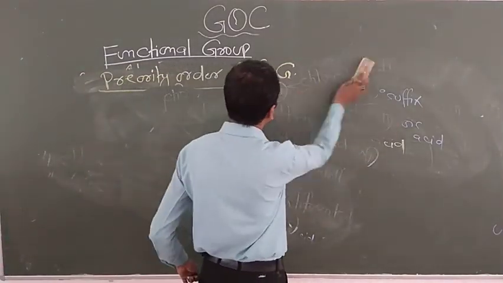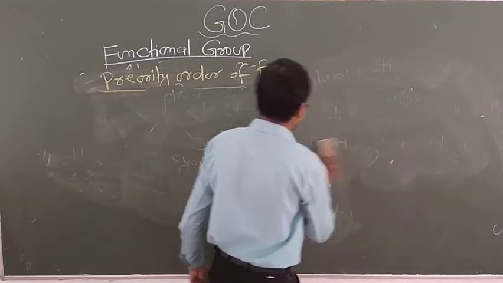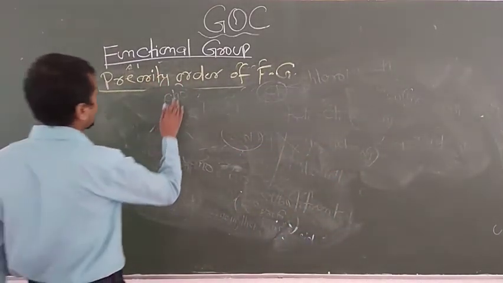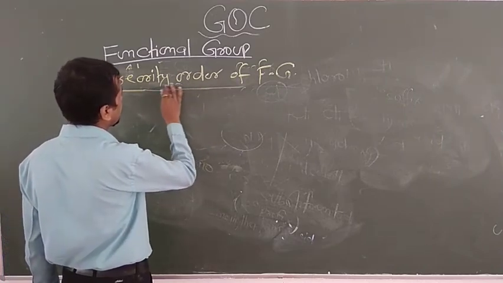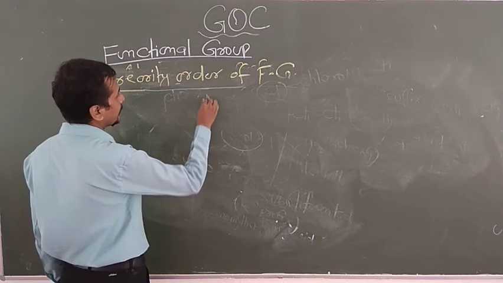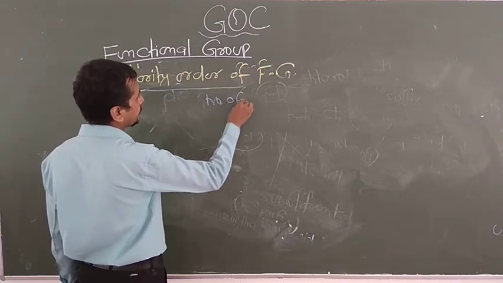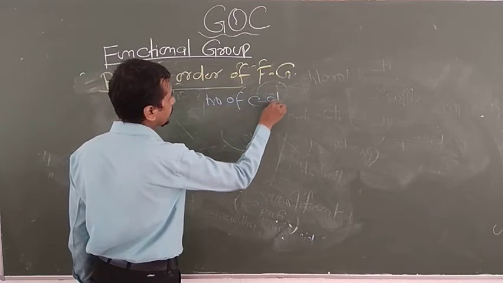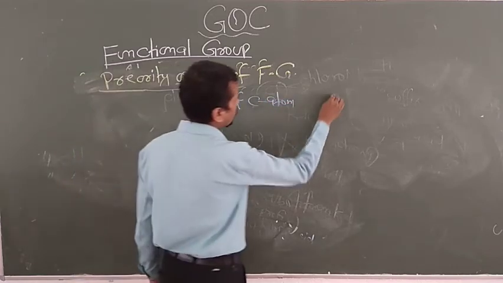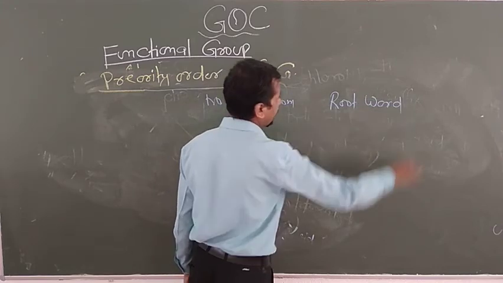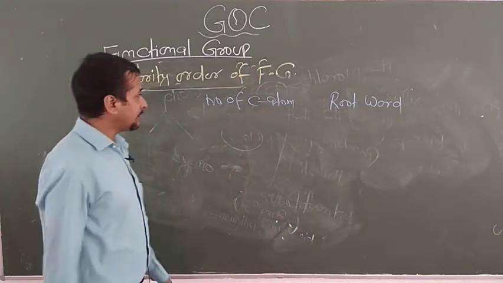about the requirements of naming a compound according to the IUPAC name. Look here, the number of carbon atoms and the root word. This you have to know. This is the basic requirement while writing the name.